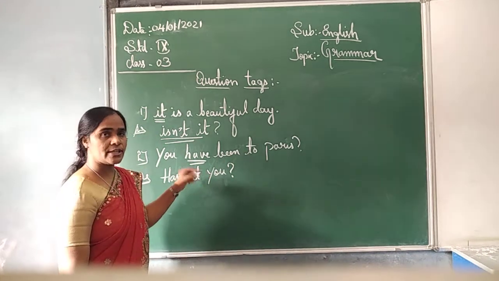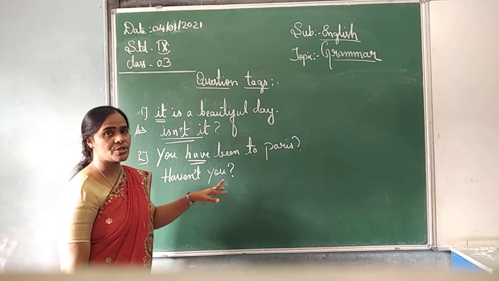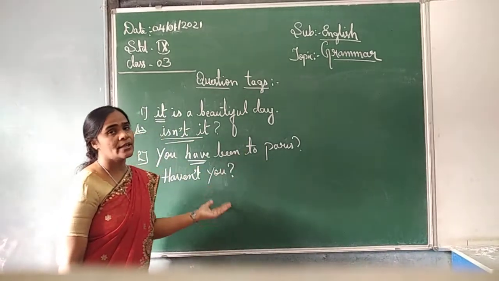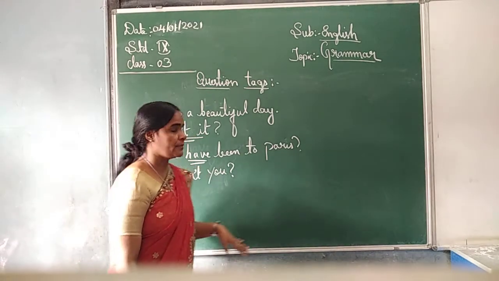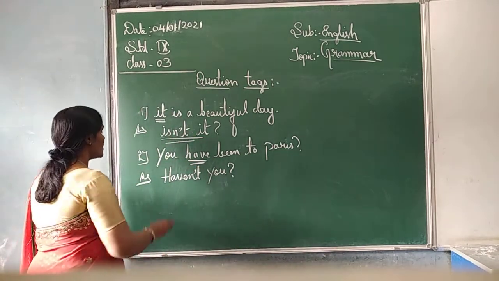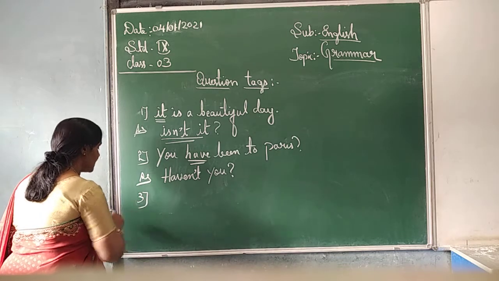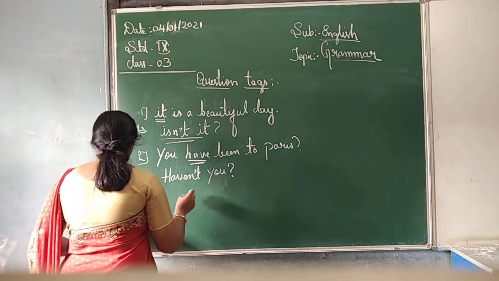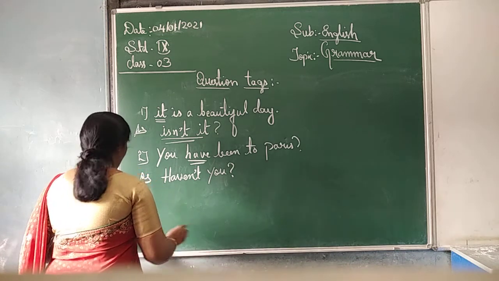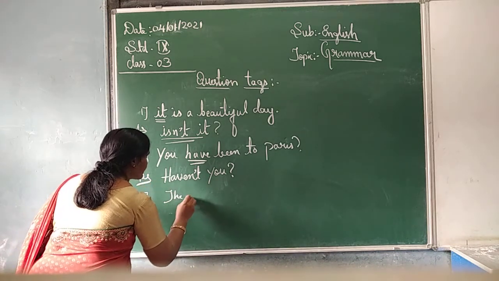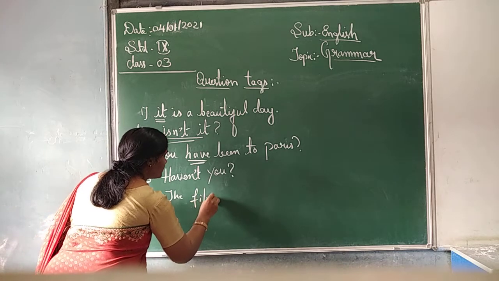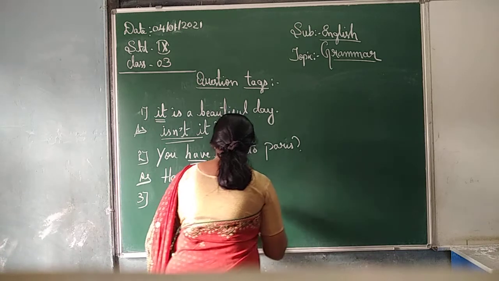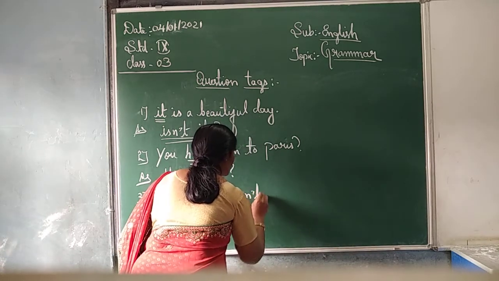You have been to Paris. How are you going to write it in negative form? I already told you, when you are making a question tag, a positive statement gets a negative form, and a negative statement becomes a positive form. Here is another example: the film wasn't good.